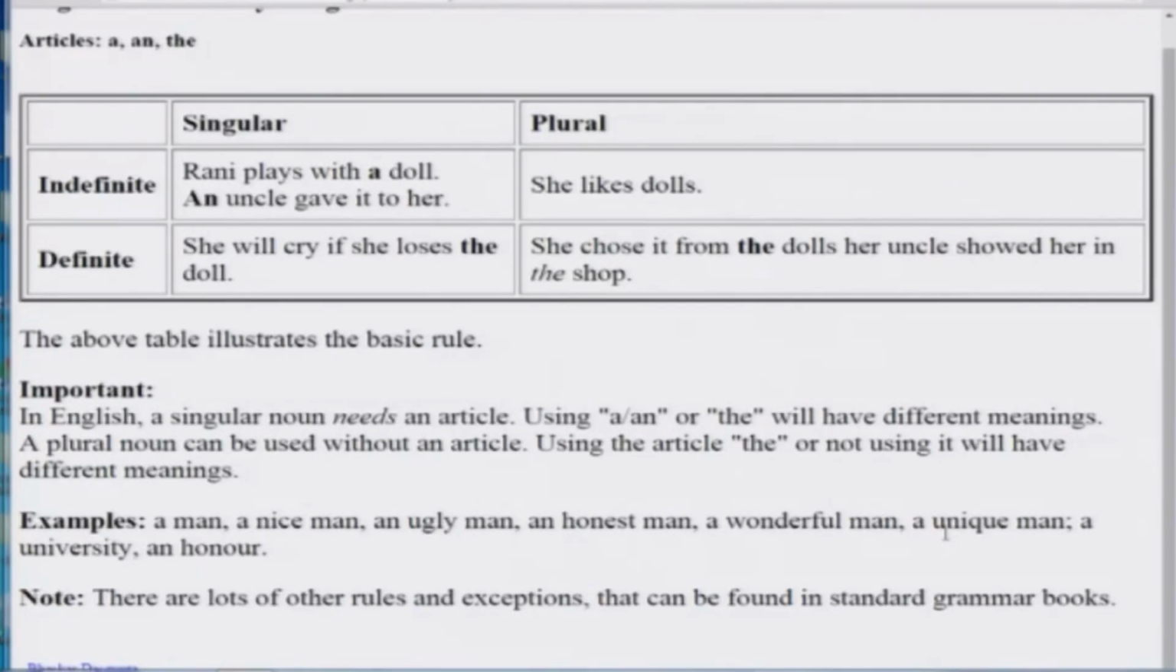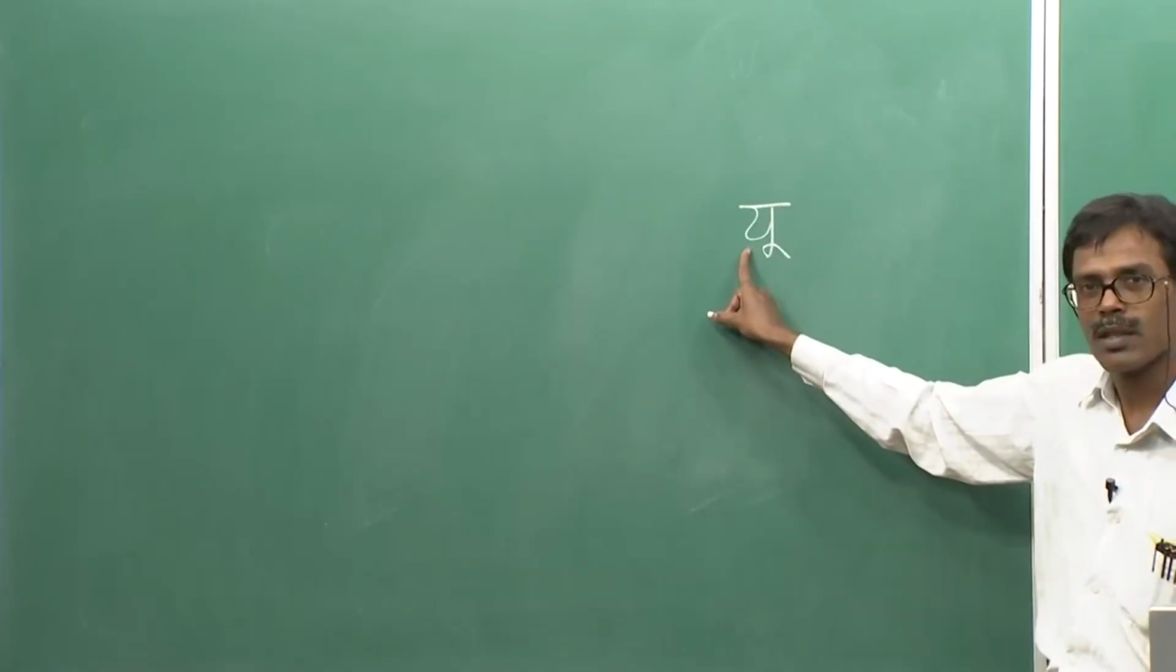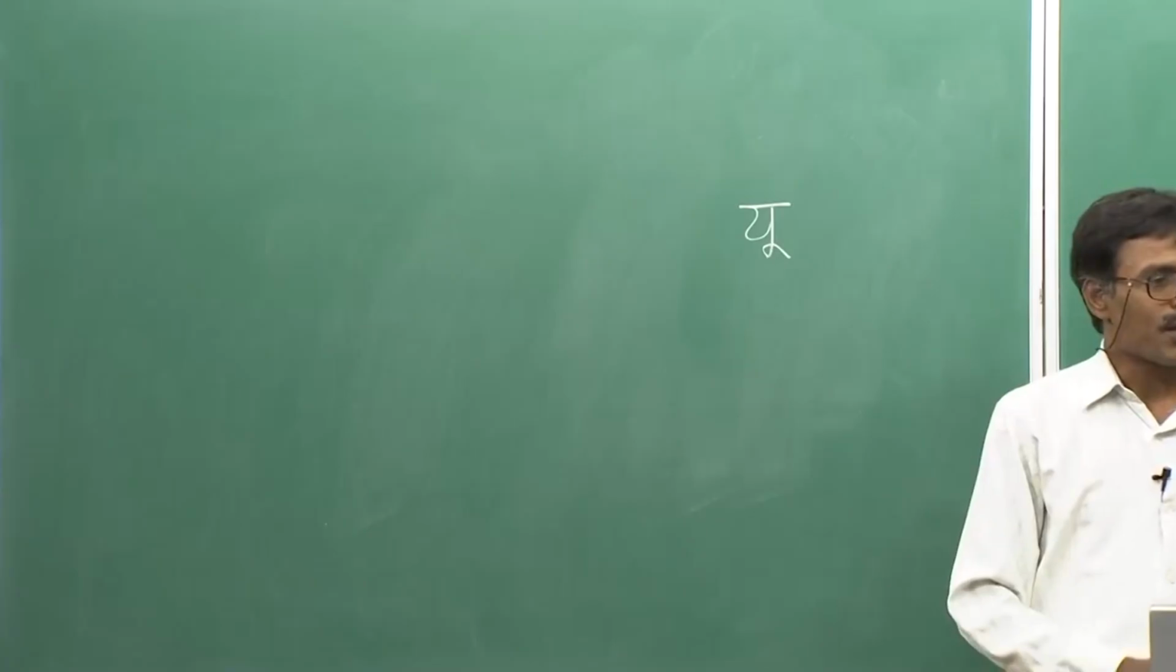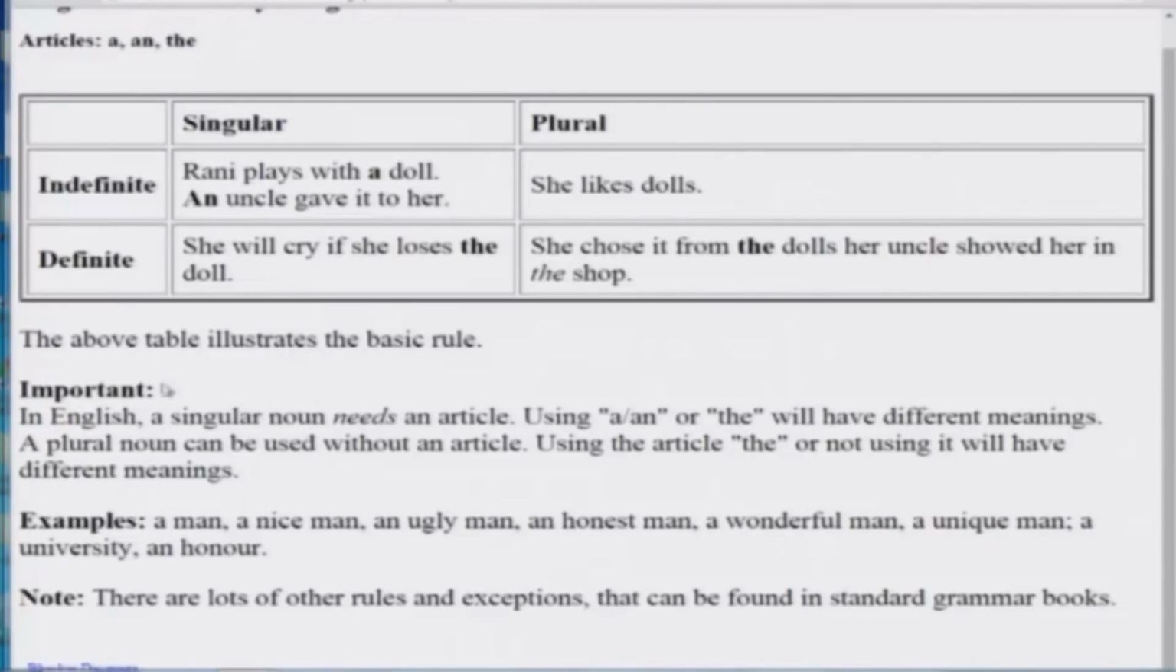Unique. As you write it in Devanagari script, you will find that this yu sound is a consonant sound. Okay. So as you think in terms of Devanagari script, then you clearly see what is a consonant and what is a vowel. Okay. So similarly, a university, a European, okay, an honor, because here the sound is a vowel sound. Okay? So these are the main rules of putting a, an, and the.